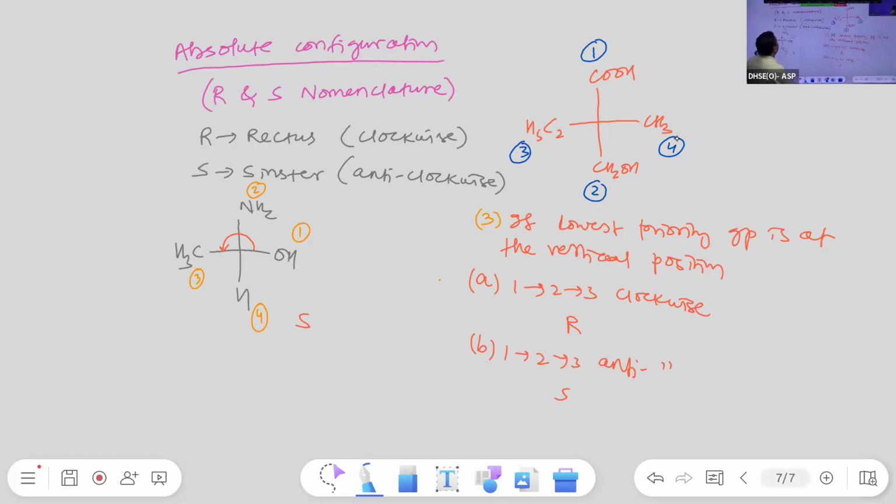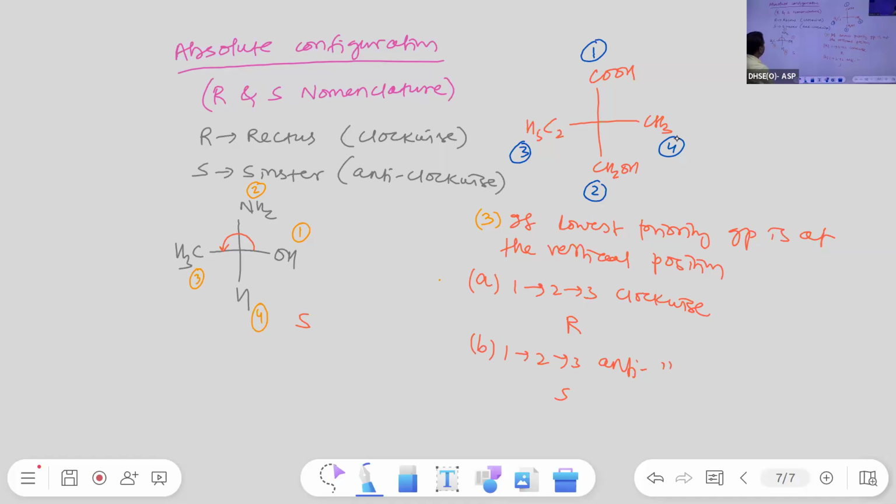Then after carbon, we have to look into the position of the next atom. Two oxygen, then one oxygen and hydrogen, only hydrogen, only carbon. Two oxygen first, then oxygen and hydrogen second, then carbon third, and hydrogen fourth. Okay. Next, see where is the position of the fourth priority group.